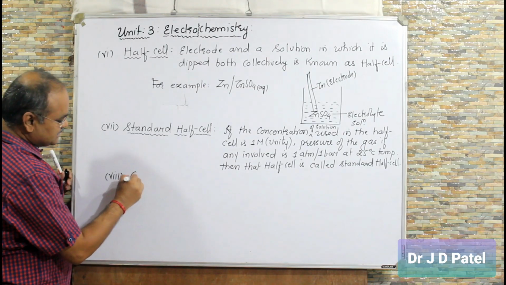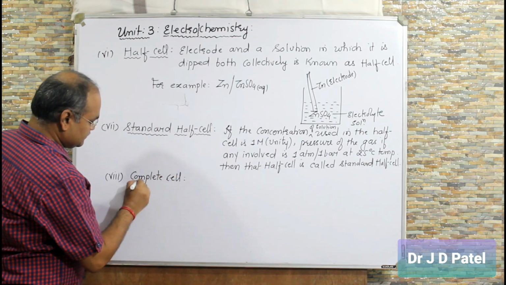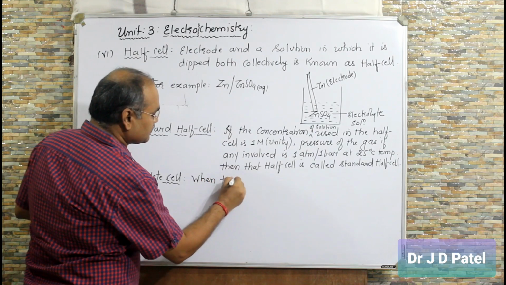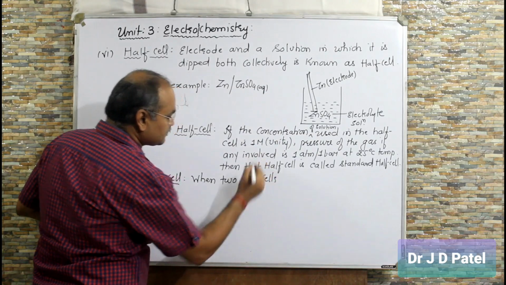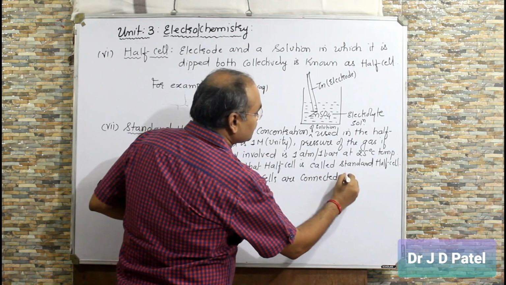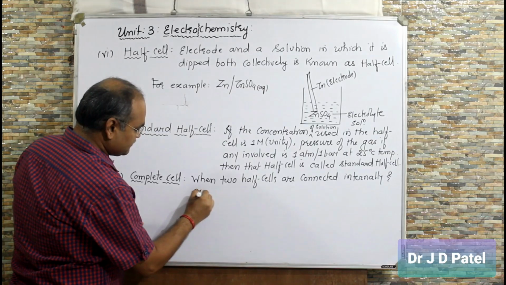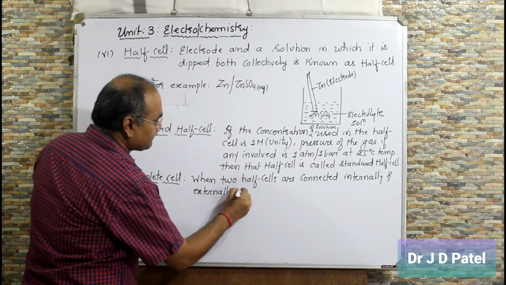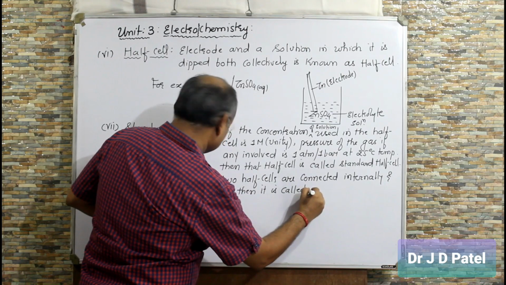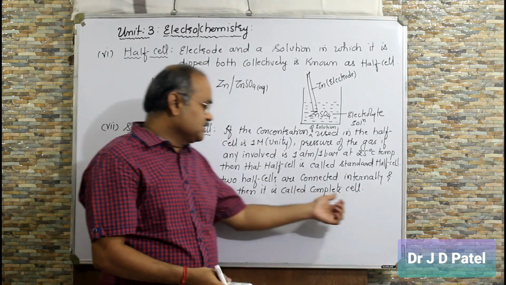Then, what is a complete cell? When two half cells are connected internally and externally, then it is called a complete cell.